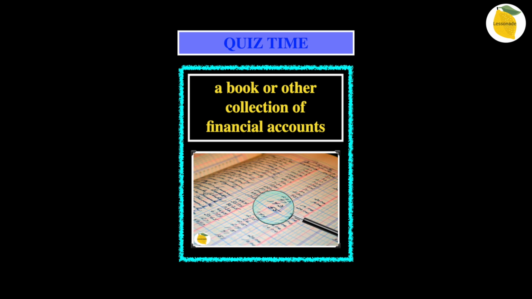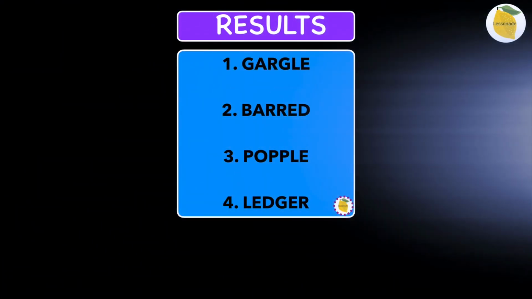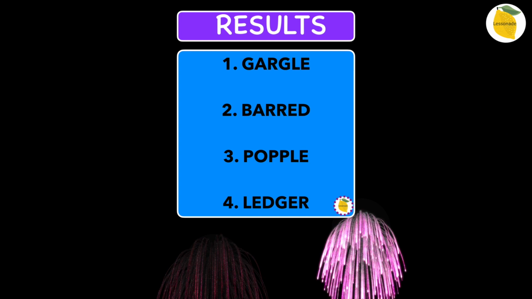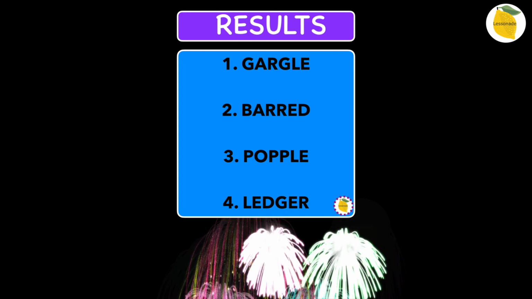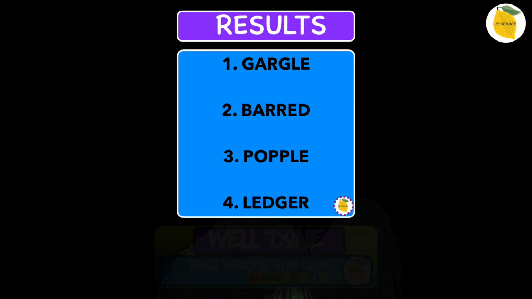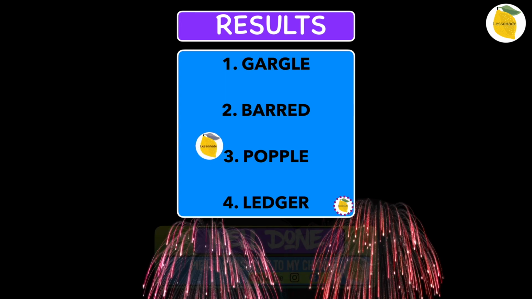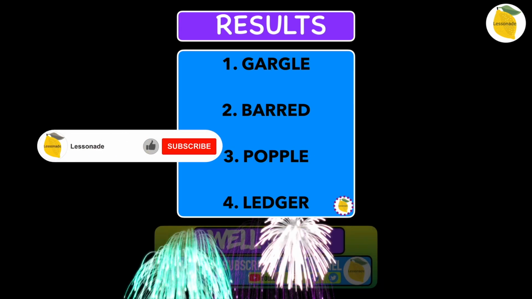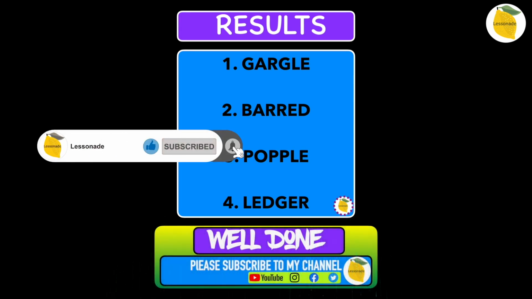So now that's all 4 questions done, and let's have a look at the results to see how well we have done. And here are the results. So question number 1 is gargle, question number 2 is barred, question number 3 is popple, and the final question, question number 4, is ledger. So well done for attending the quiz, and I hope you got all right.